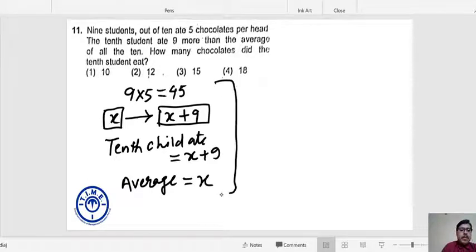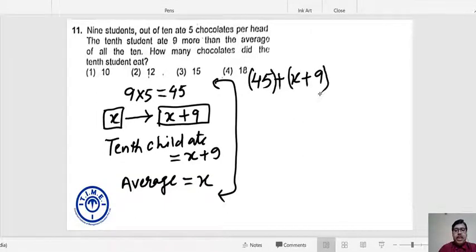Now we have all the requisite information. Now we are required to frame the equation. So the total number of chocolates consumed by these 10 children is 45 plus X plus 9, where 45 is the number of chocolates consumed by 9 students and X plus 9 is what the 10th child ate, divided by 10 should be equal to the ideal average X. Can I say? Now we have a simple cross multiplication and we will get the value of X.